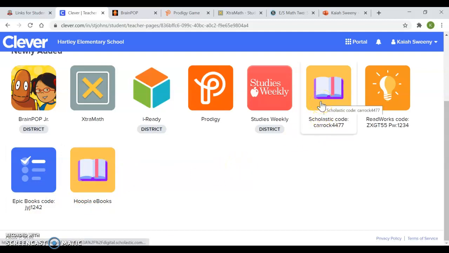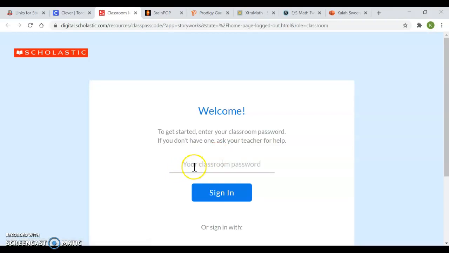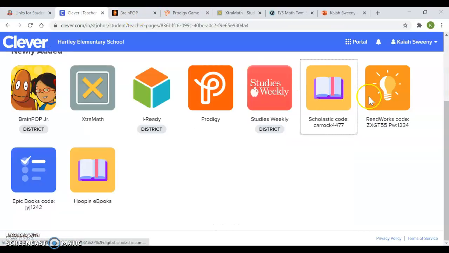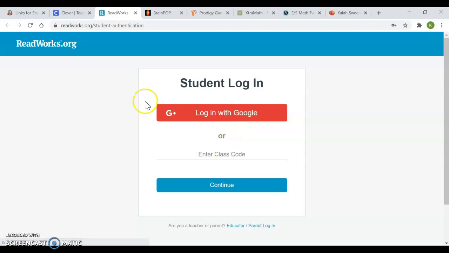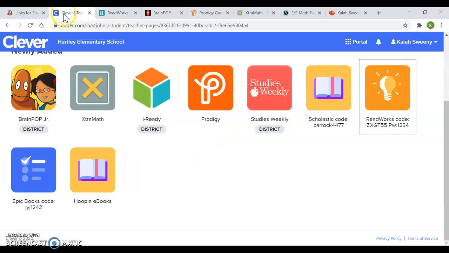So in your packet, you had Scholastic News for the whole month of September, and those magazines match worksheets that were also sent home. So if we were doing Scholastic News, you would type in our class code and join there. And ReadWorks, I'm going to assign articles from ReadWorks. So again, here's your username and password to log in there.